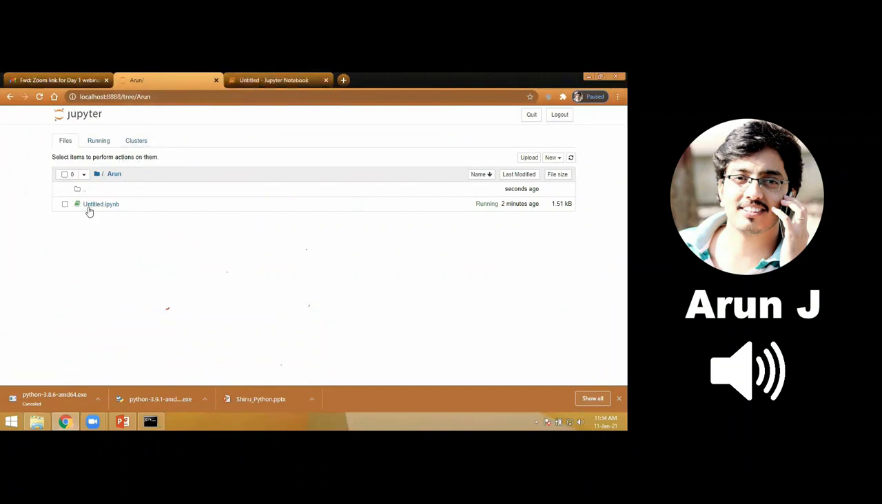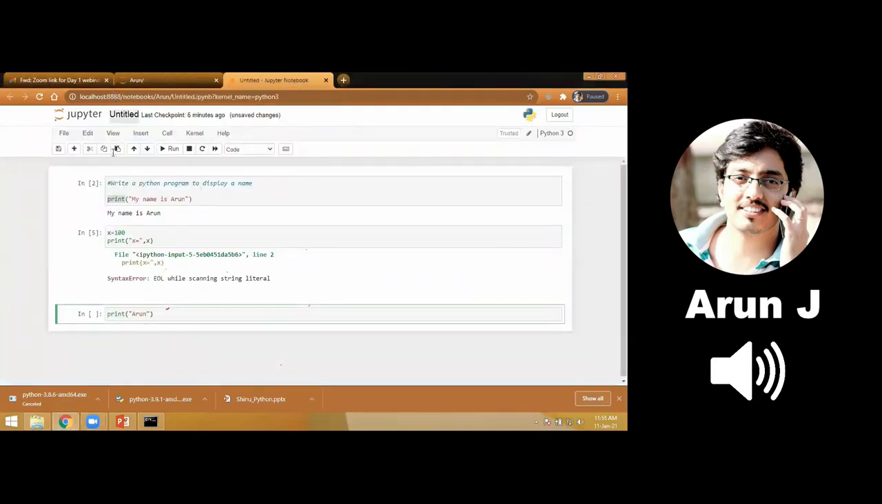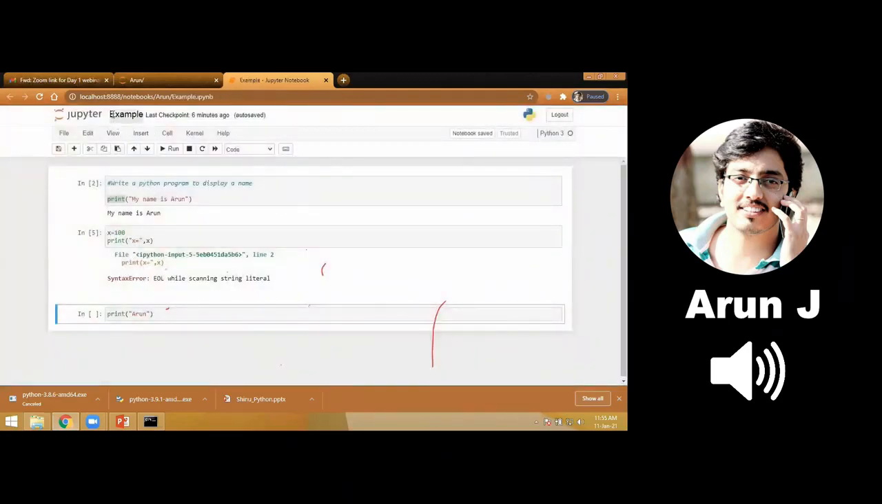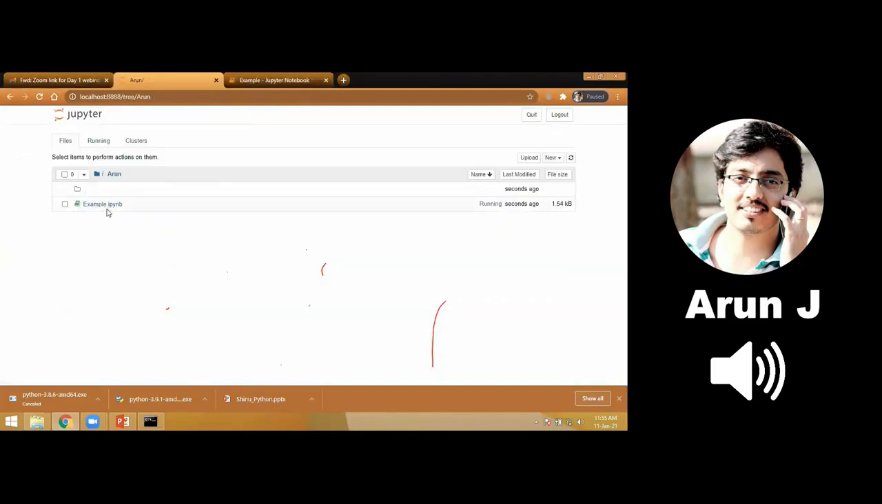Okay, see, it says untitled. I'll show you how to rename my file. To rename, go for this. Click on untitled, just give example, rename. See, untitled is changed, renamed. Okay, so go to the Arun folder, see example.ipynb, that is an IPython notebook file, created.